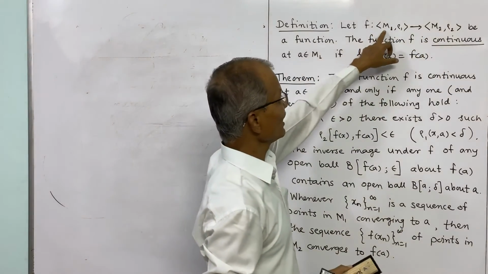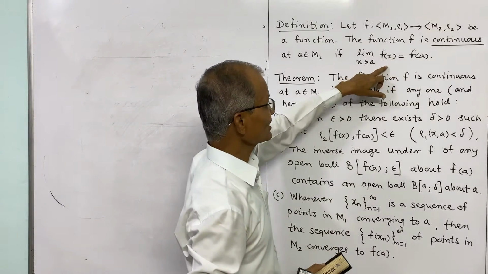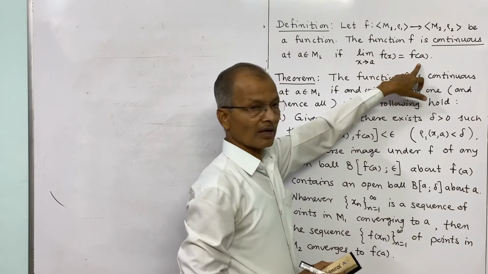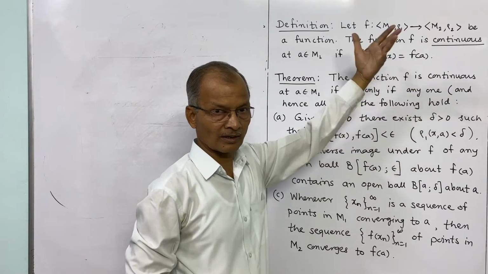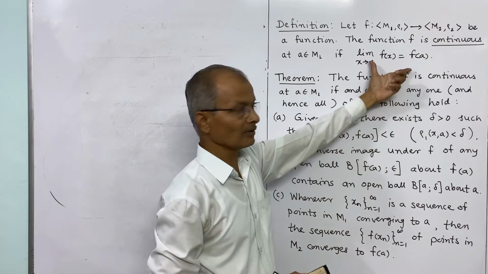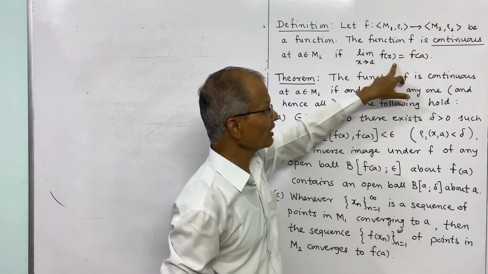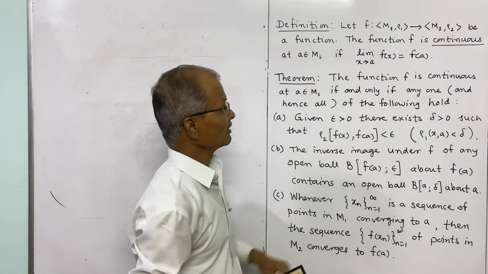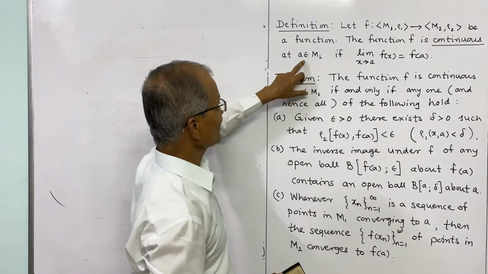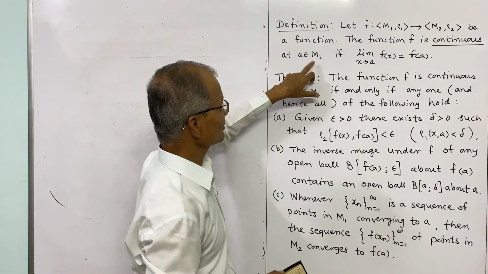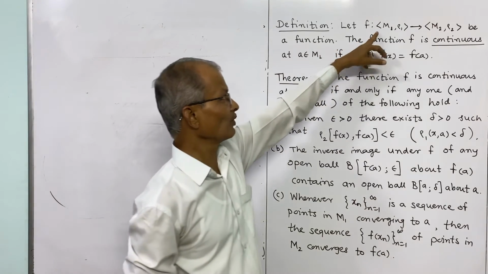A is in the domain. This is the usual definition of continuity. If the limit of f(x) as x tends to A is equal to f(A), then the function is said to be continuous. We have studied earlier the basic definition of continuity in 12th standard. That means the limit and the function's value are equal, then the function is said to be continuous. So this is the definition of continuity, the same in metric space. Instead of a belonging to the domain, we have considered A belongs to the first metric space, here M1.